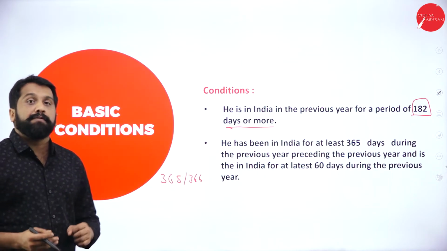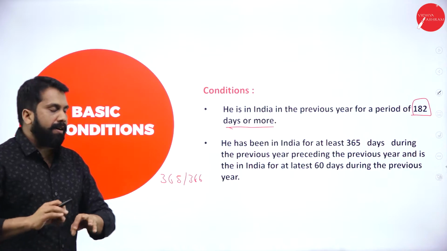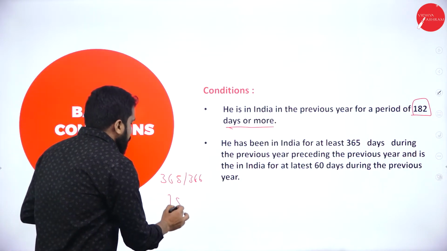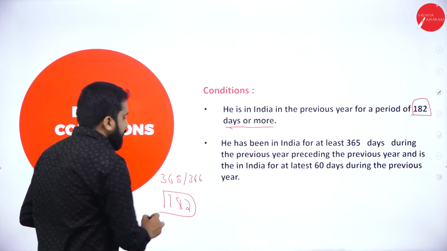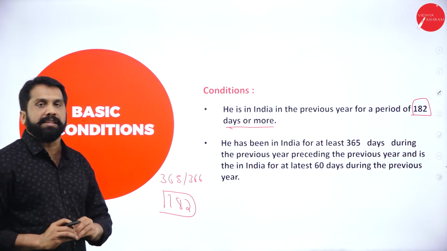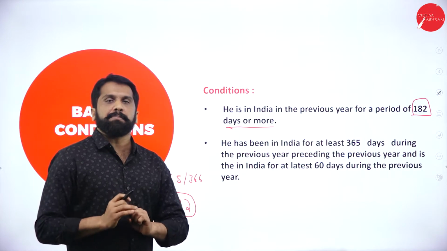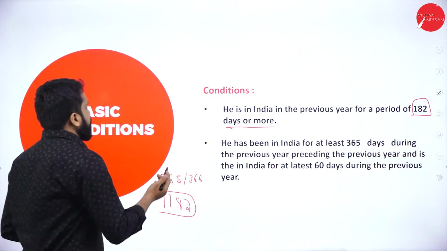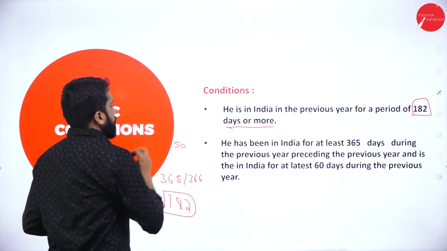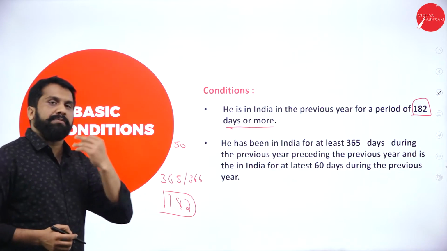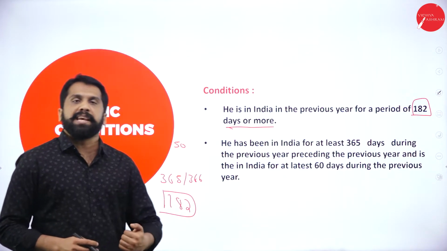Now, if I am in India for more than 182 days or equal to 182 days, I am called as resident. Clear? Example. First 50 days I was in India. Next, I went to Japan. Again, I came back.